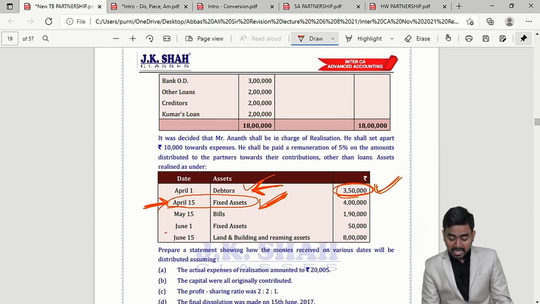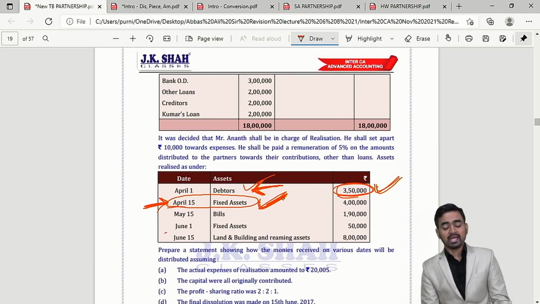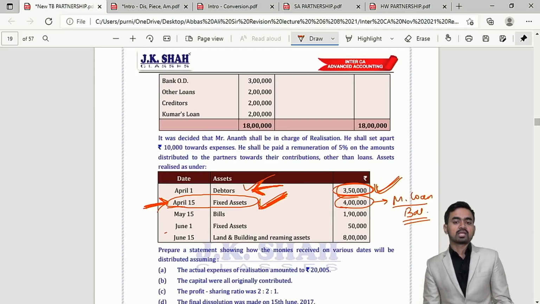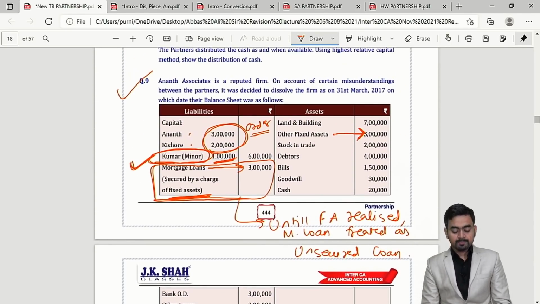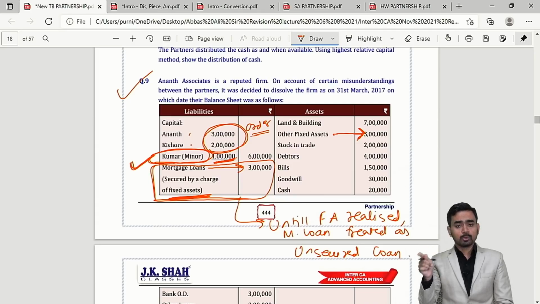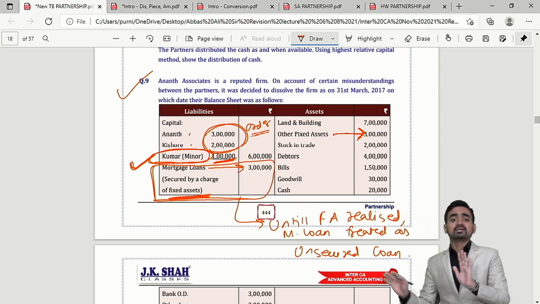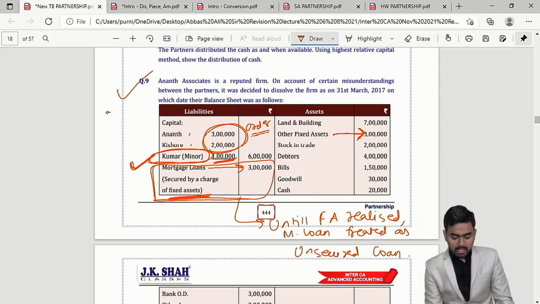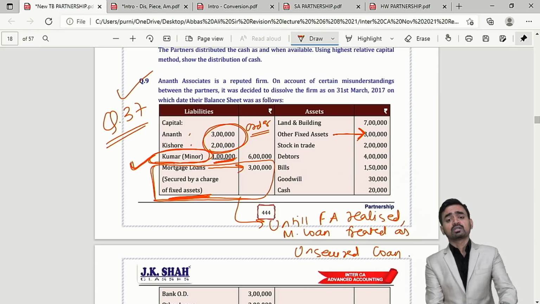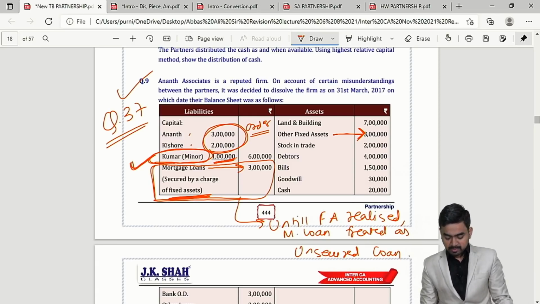Clear? But as soon as you realize your fixed assets, immediately out of this 4 lakh rupees, first you have to make payment to mortgage loan, and if any balance is left, this balance will be utilized for making payment to others. Clear? So this is the important point. Kumar is minor, you have to pay first, and mortgage loan will be treated as unsecured until fixed assets are realized. You can answer similar question number 37 from the JK Shah classes material.